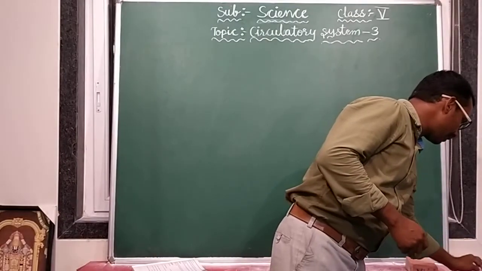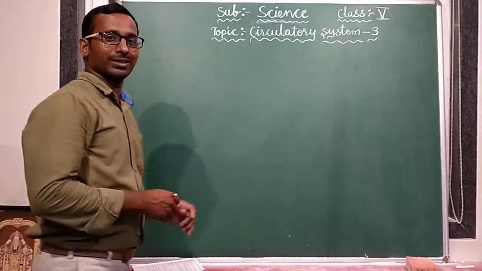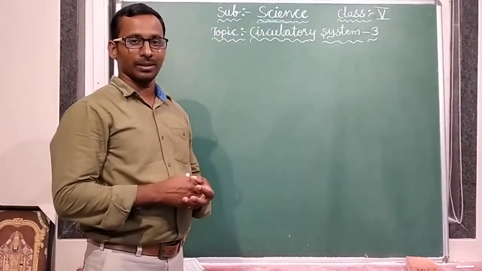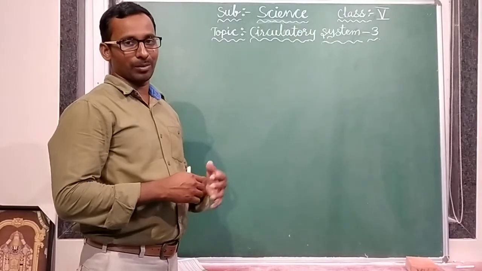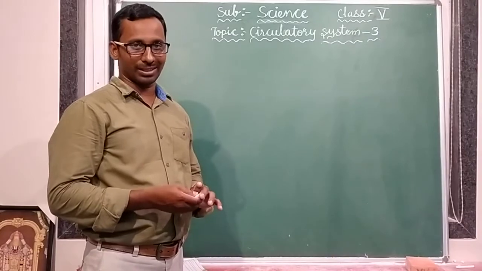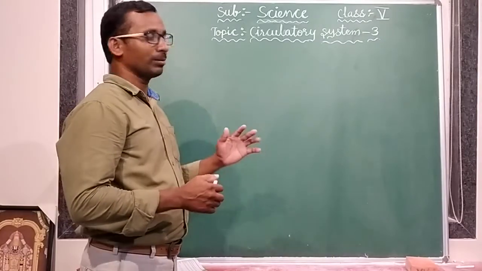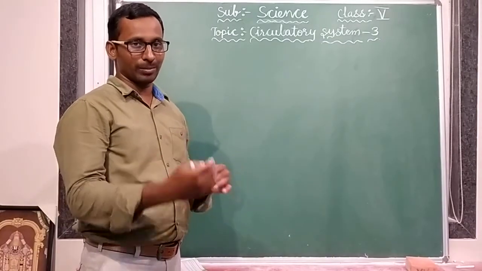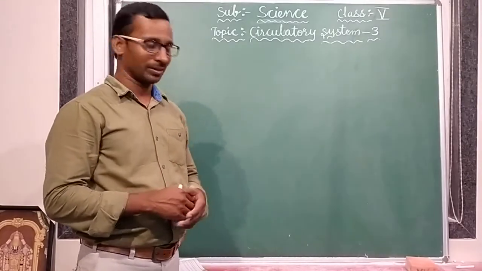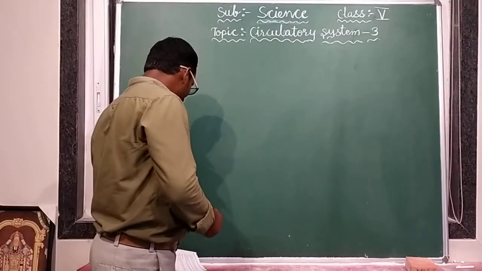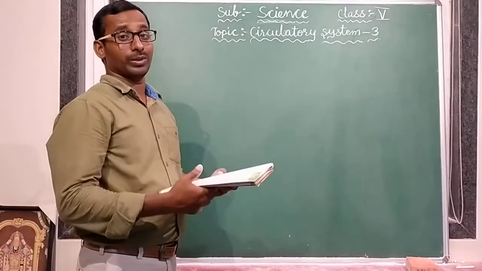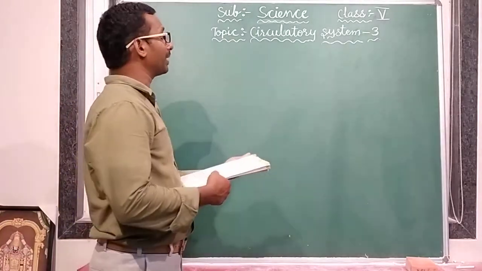Okay, students. In our previous class, we discussed the circulatory system and its components: blood vessels, heart, and blood. We discussed blood also. In the blood, two types of components are there.